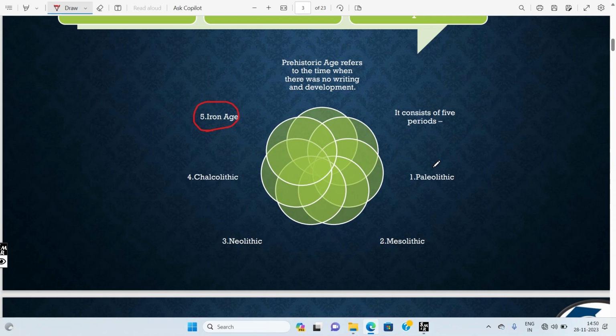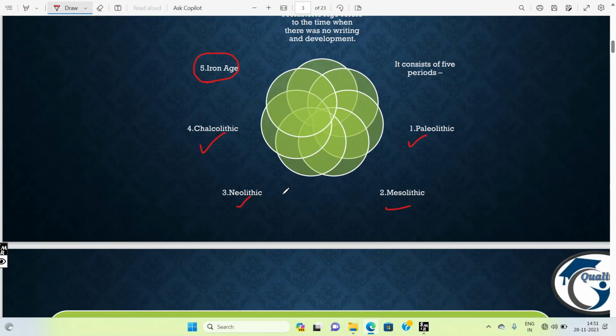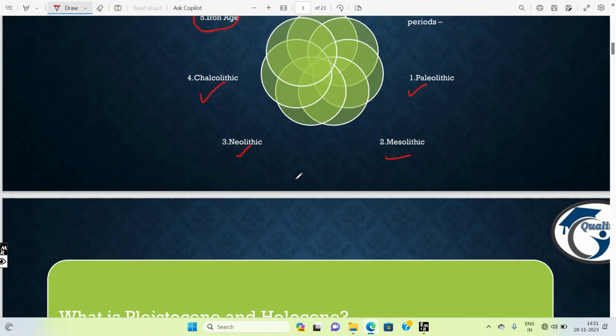From the exam point of view, mainly you will get Paleolithic and Mesolithic. Normally you will get Neolithic and Chalcolithic, which are less important, but we cannot assume what can be given. I am saying this from the perspective of the examiner's mind. So you can get questions mostly from Paleolithic and Mesolithic, but you have to concentrate on Neolithic as well as Chalcolithic also. Now let's get into the Paleolithic period.